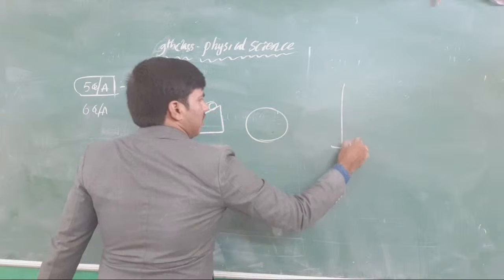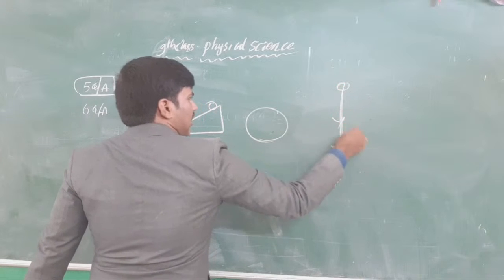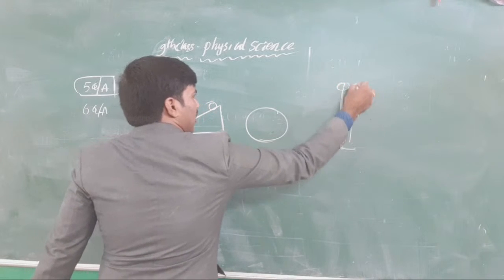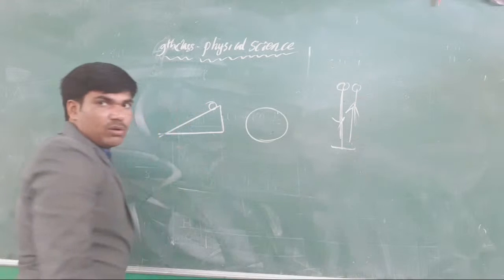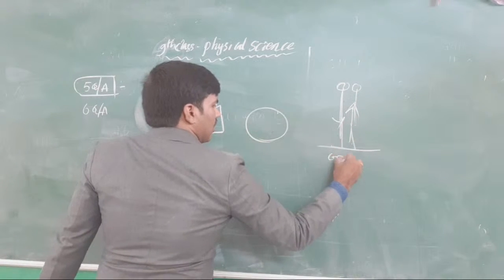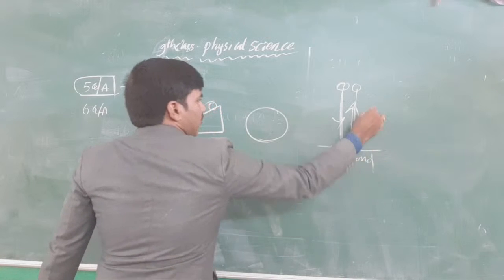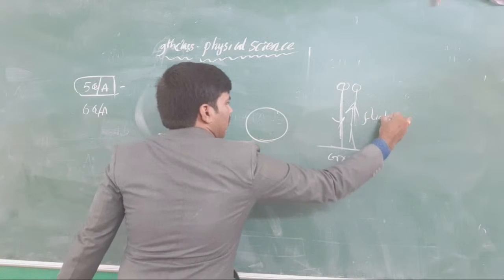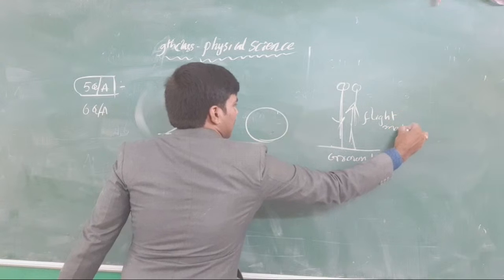A freely falling body. Otherwise it is moving in an upward direction. Clear or not, all of you? In this way, when there is a body going from the ground in a flight mode, what are the changes we get?